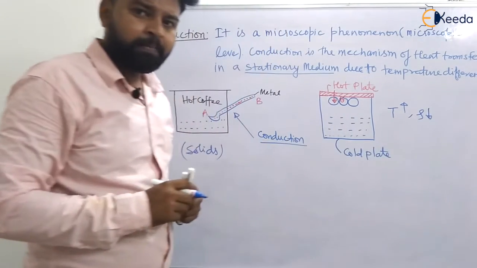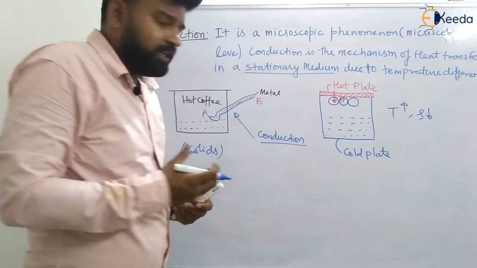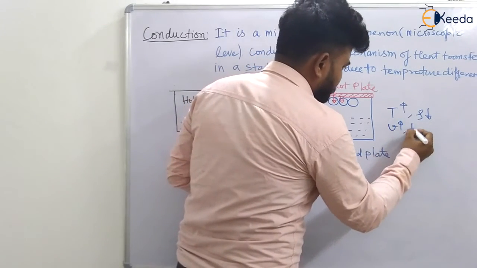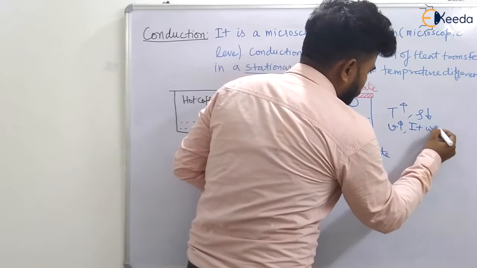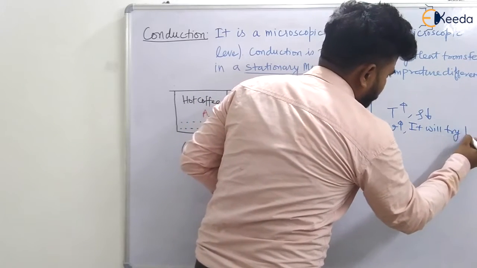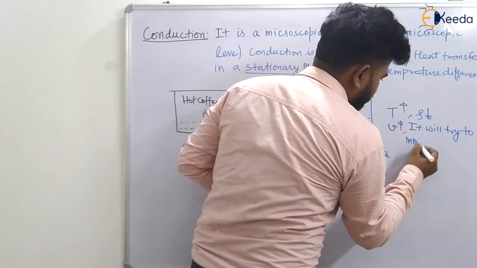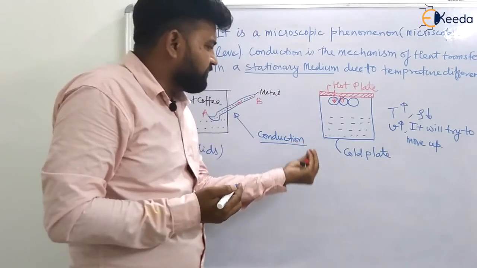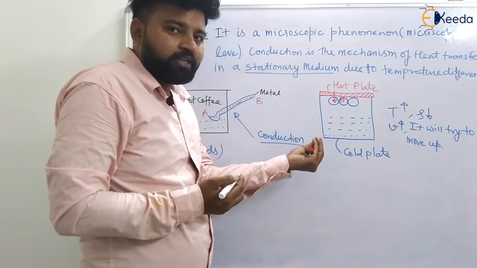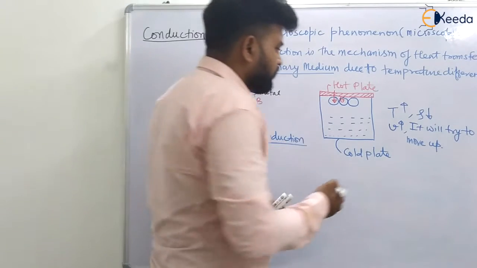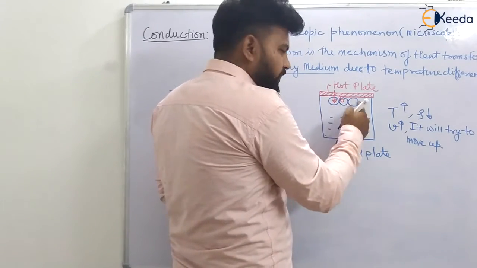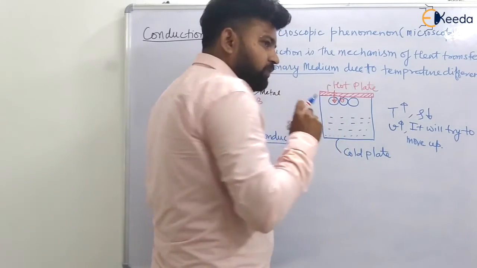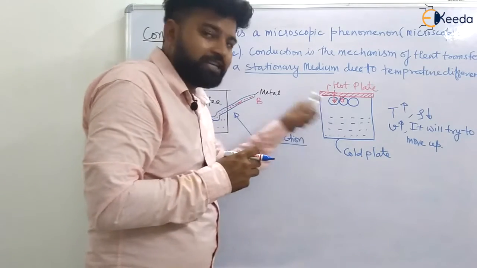As the density decreases, the velocity of that molecule will increase, and it will try to move up. But as it tries to move up, there is no escape, so it cannot go up. So it will stay here only, and we can assume that it will be at rest at that position.